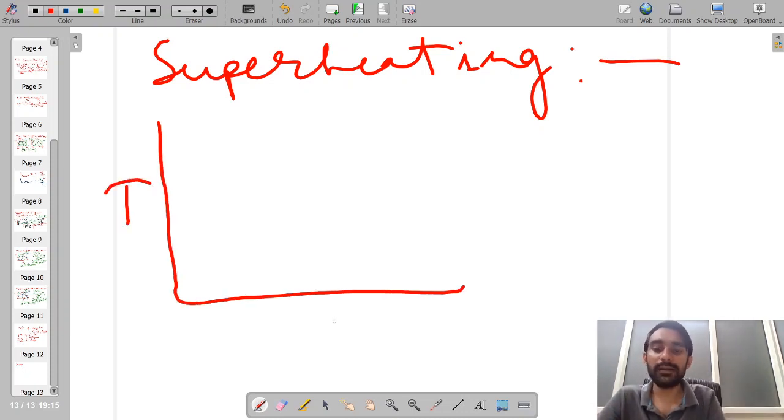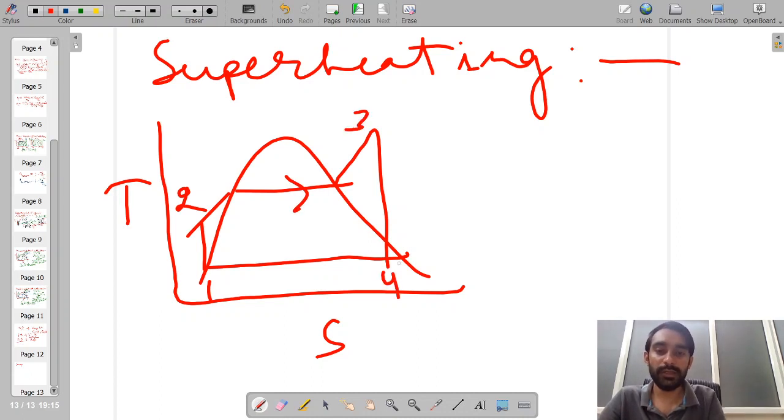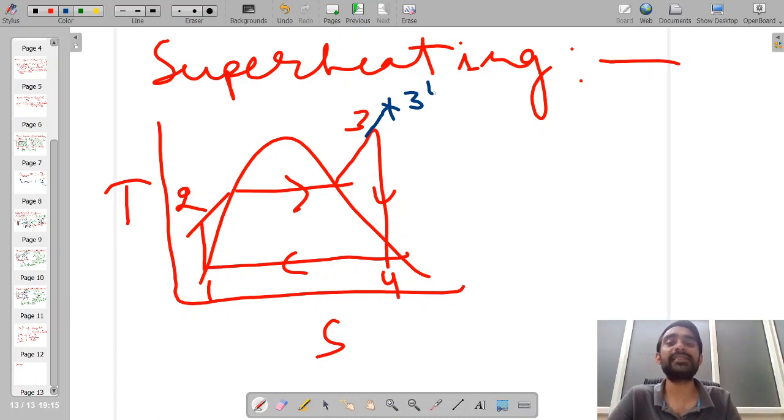Say this is our conventional cycle, which is taking place from 1 to 2 to 3, 4, and now say we have increased the level of superheating. We have to increase the level of superheating such that we are not going beyond the metallurgical limits.